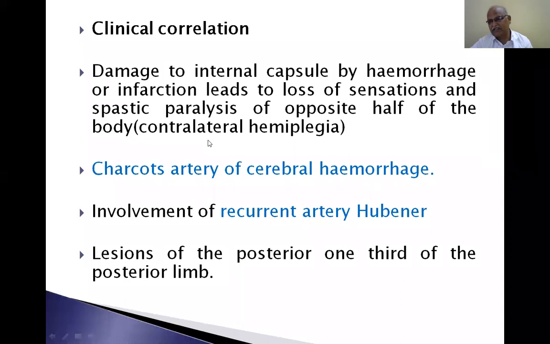The internal capsule consists of a compact bundle of motor and sensory fibers. So cerebral hemorrhage or loss of blood supply causing infarction of the internal capsule leads to spastic paralysis and loss of sensation on the opposite half of the body. That is in a single line. But you must know all the clinical correlations.